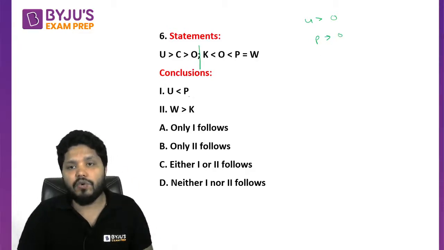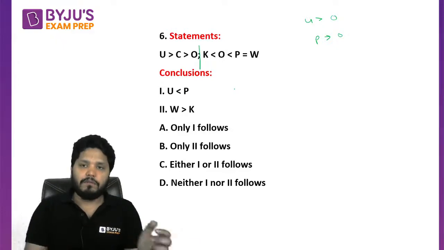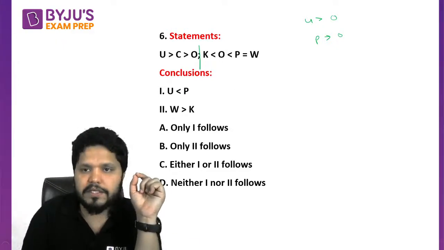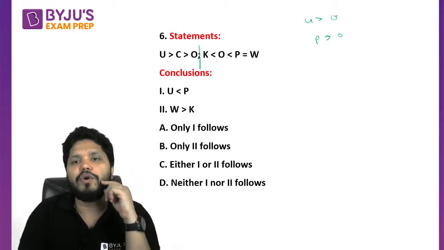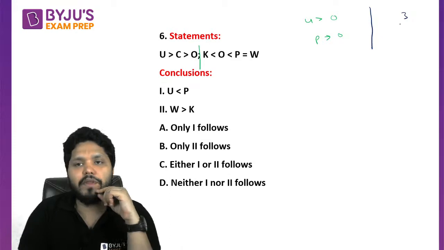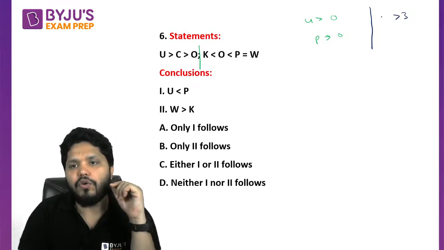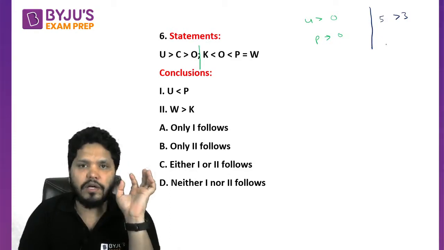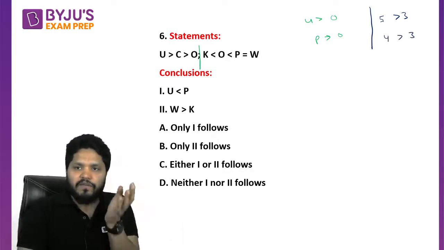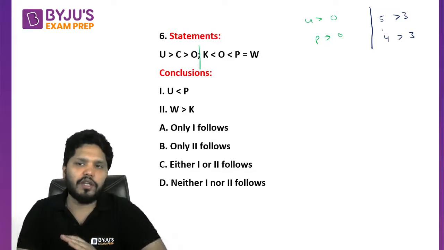Can we say कि U is less than P? We cannot comment because there may be some situations. For example, let me prove this by some example. Supposingly U is, let's take an example. Let us suppose O is 3, right? And U is going to be, let us suppose 5, correct? And this is 3 once again, and P is going to be 4. This is one of the cases कि भाई 5 is greater than 3, 4 is also greater than 3, correct?